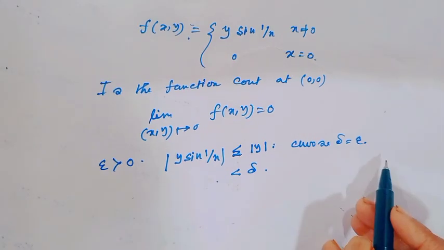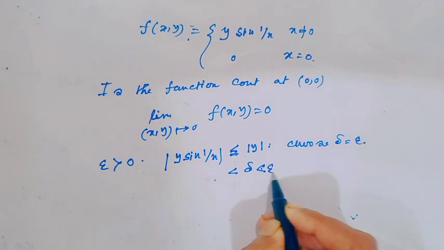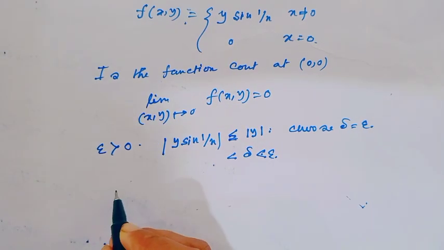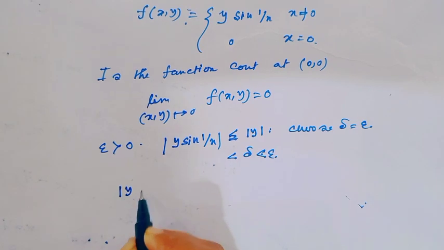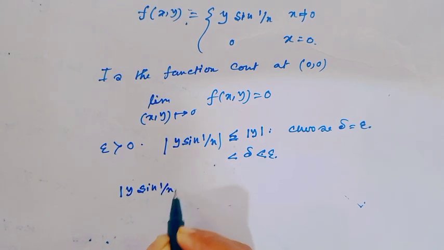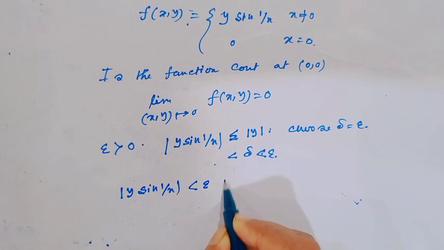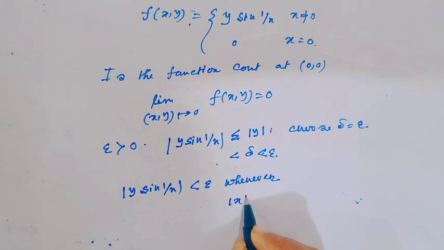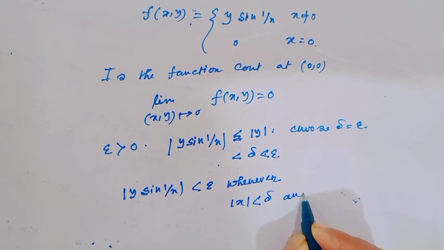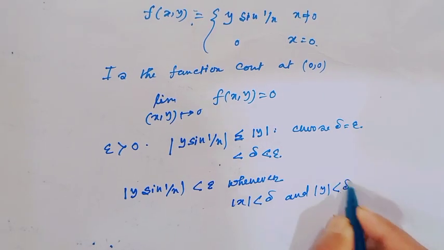Therefore, since delta equals epsilon, this is also less than epsilon. Therefore, our given condition, the absolute value of y sin(1 over x) is less than epsilon whenever mod x is less than delta and mod y is less than delta.